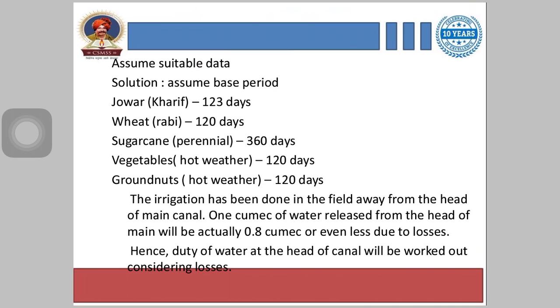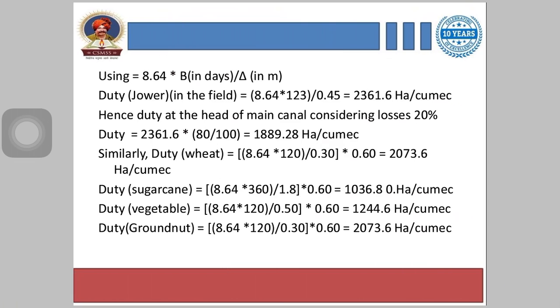Next, vegetables is for hot weather and it is given 120 days. Next is groundnut. For groundnut it is given 120 days. The irrigation has been done in the field away from the head of main canal. 1 cumec of water released from the head of main will be actually 0.8 cumec or even less due to losses. Hence duty of water at the end of canal will be worked out considering the losses.